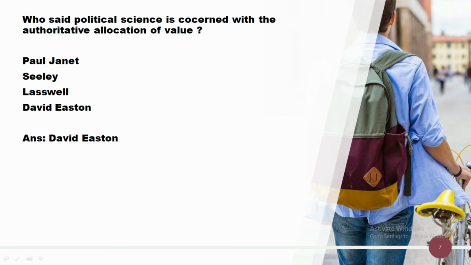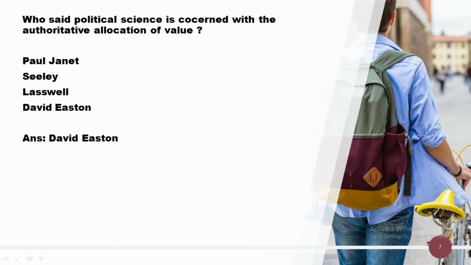Now the question is, who said political science is concerned with the authoritative allocation of value? The options are Paul Janet, Seeley, Laswell, David Easton. And the correct answer is David Easton. David Easton said political science is concerned with the authoritative allocation of value. The famous statement.